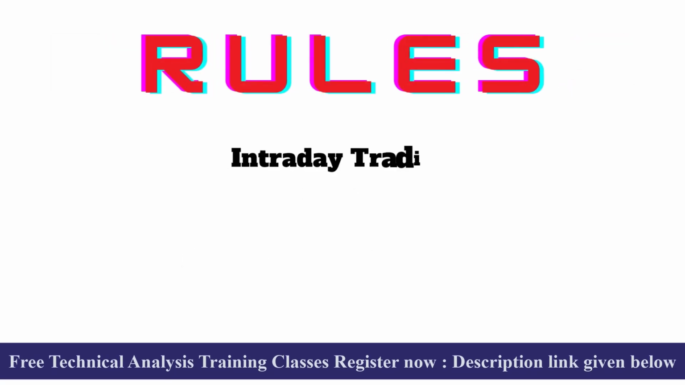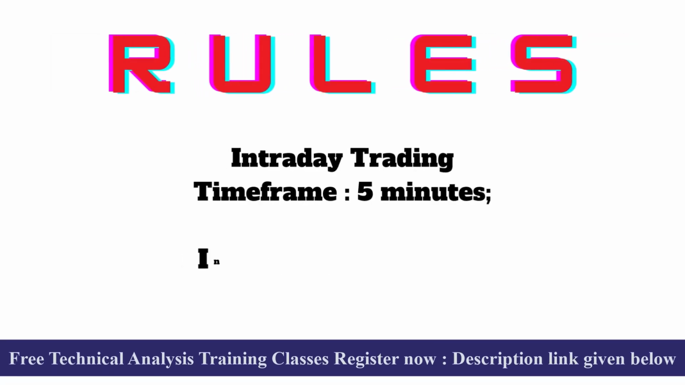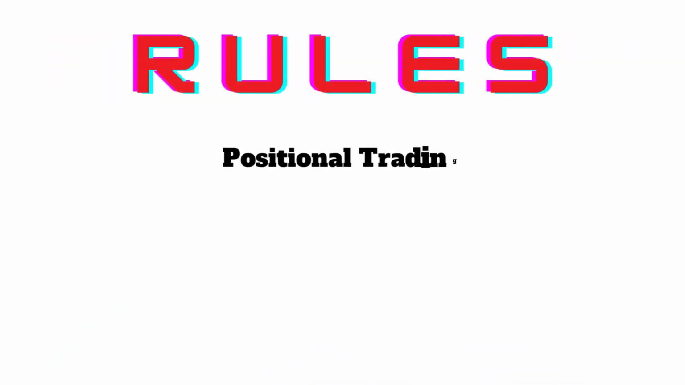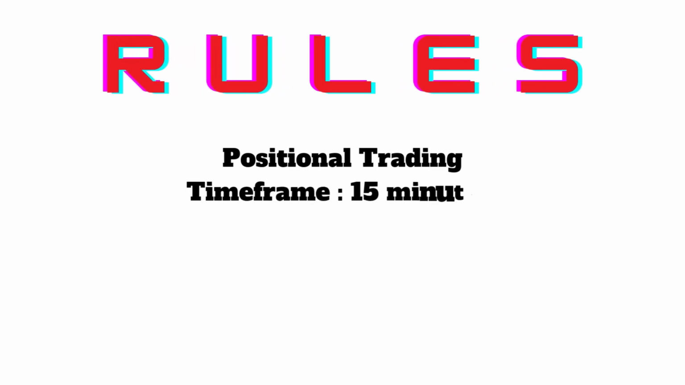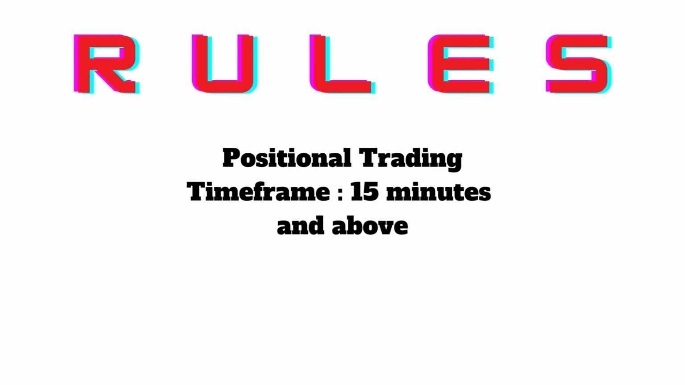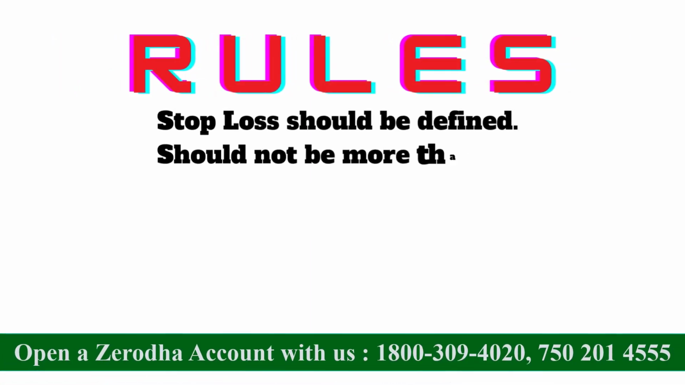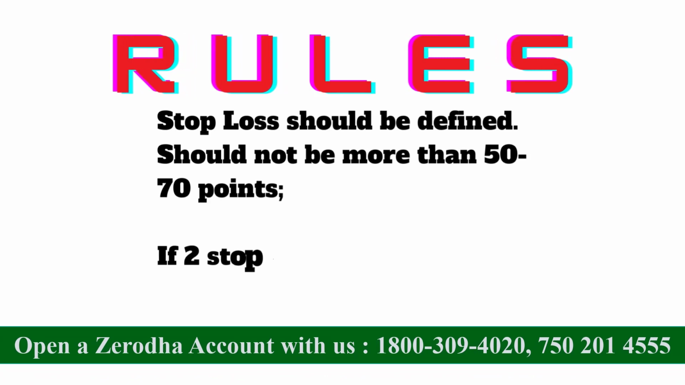Rule number 2. The time frame for intraday trading should be 5 minutes and above, and all candles should be considered. Rule number 3. You can trade positionally with this setup. The time frame should be 15 minutes and above as per your convenience. Rule number 4. Stop losses should be strictly defined. Should not be more than 50 to 70 points.